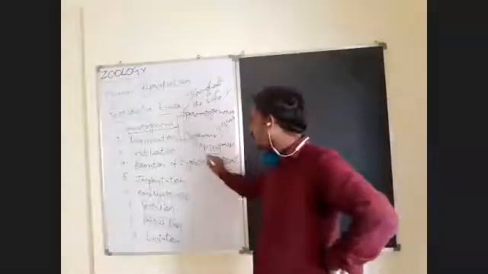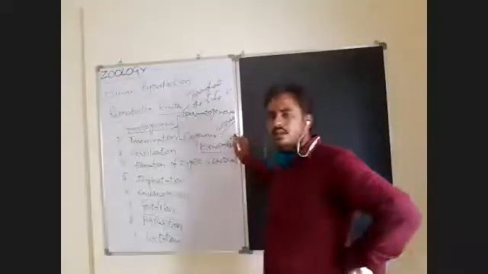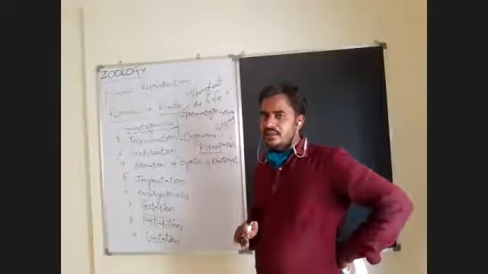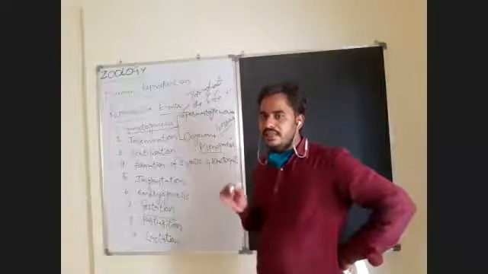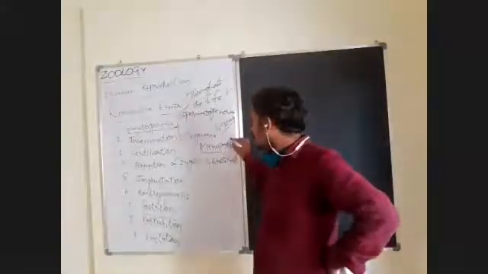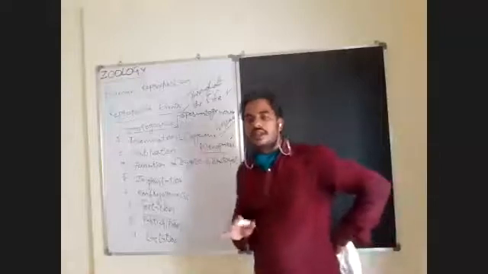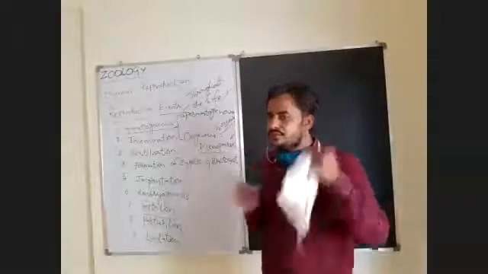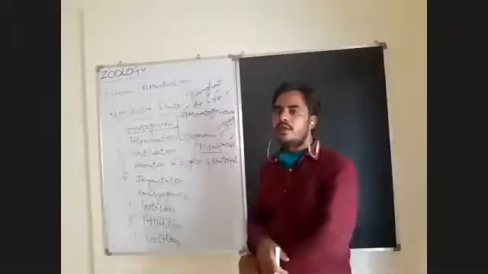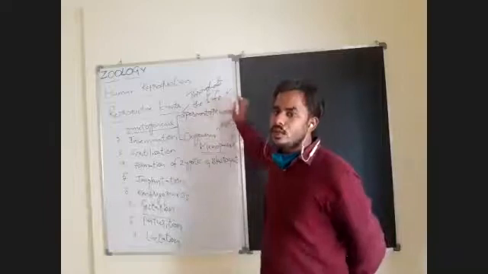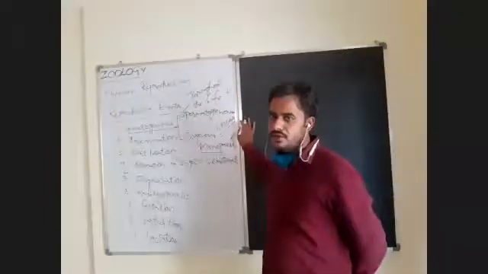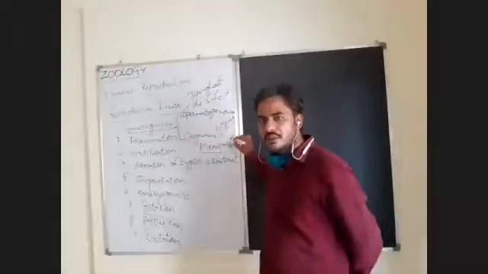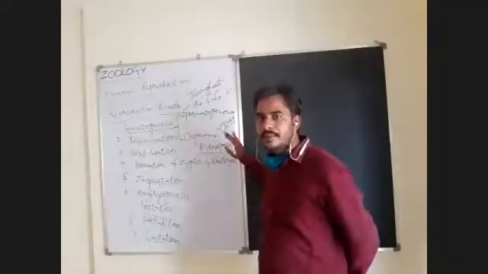So menopause is very important. What is menopause? Menopause means the termination or cessation of the menstrual cycle. That is menopause. After menopause, the female cannot produce ova. So from puberty to menopause only, the female can produce ova, but the male can produce spermatozoa throughout life. One thing you should remember: in female, at the age of around 50 years, the production of ova will be completely stopped.